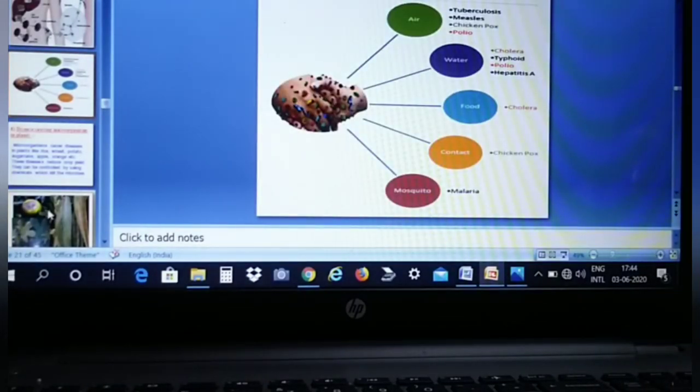Here you have a handshake. You see how many diseases can be spread through handshake. Now over here, diseases spread through air will be tuberculosis, measles, chickenpox, polio. Through water, cholera, typhoid, polio, hepatitis A. And through food, cholera again. And through contact, you have chickenpox, and malaria is caused due to mosquitoes. So these are the various diseases caused due to close contact with humans, or you can have pathogens at home that will cause malaria due to mosquitoes.